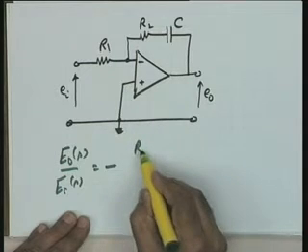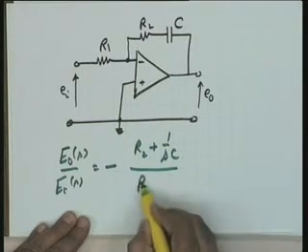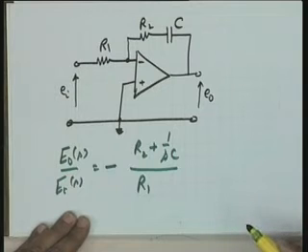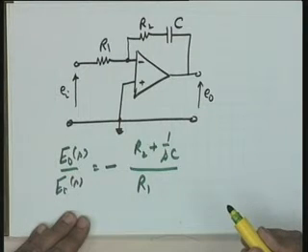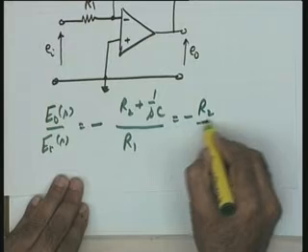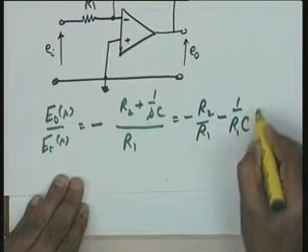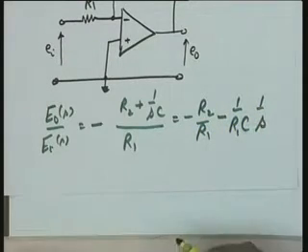This is, as you see, R2 plus 1 over SC divided by R1. This becomes the gain of the transfer function of this particular circuit. Now, help me please, what is this equation? This equation, as you see, is equal to minus R2 by R1 minus 1 over R1C times 1 over S.